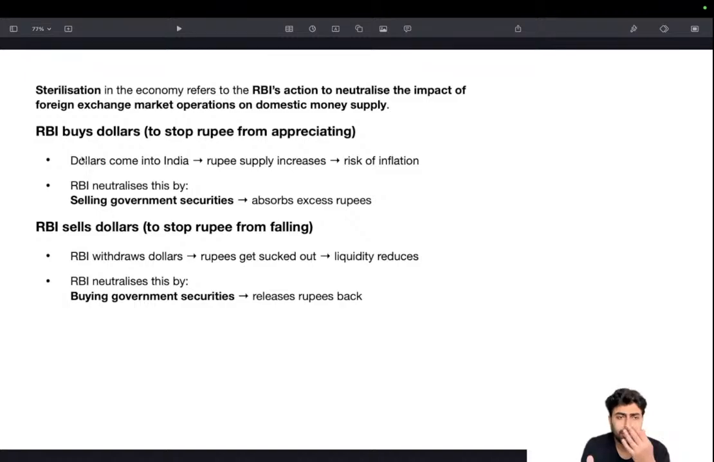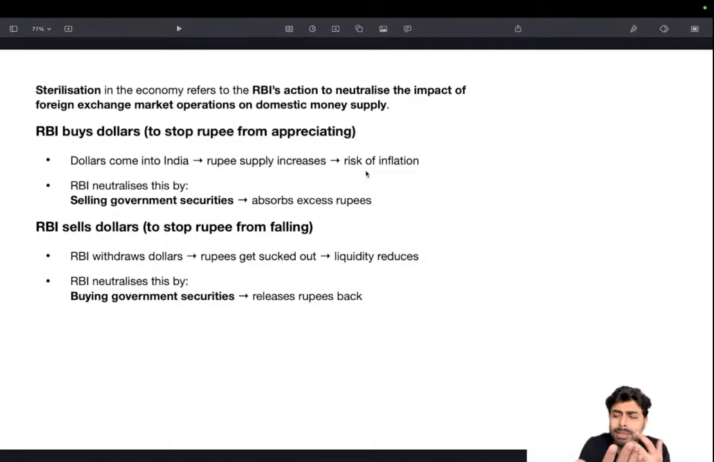So RBI buys dollars. Okay, basically what? RBI is buying dollars. RBI isn't buying the dollar, RBI is actually selling the dollars. Okay, when RBI buys dollars, what happens? Actually, this is the reverse thing. Dollars come to India and rupee supply increases, and thereby there is a risk of inflation. So when RBI buys dollars, there is a chance of an increase in the supply of rupees in the market, and this can cause inflation. So in order to counter that inflation, what does RBI do?